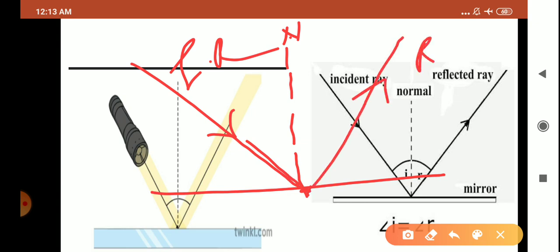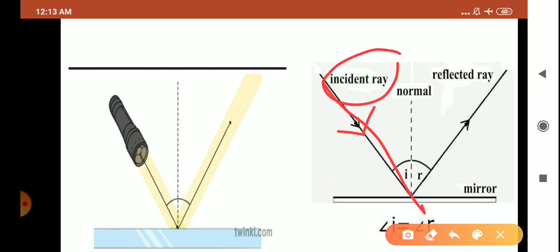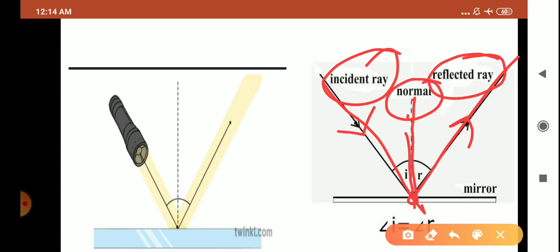This is known as your reflected ray. Same thing is happening here, children. The light which is falling on the surface is known as your incident ray. After striking, it bounced back, and that ray of light is known as the reflected ray, and we consider one imaginary line between both the rays, that is known as your normal.